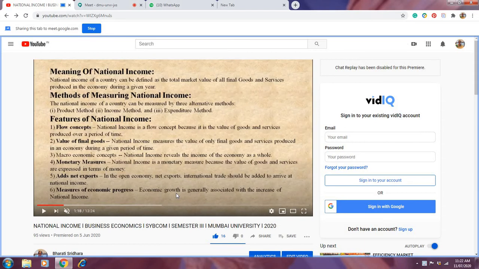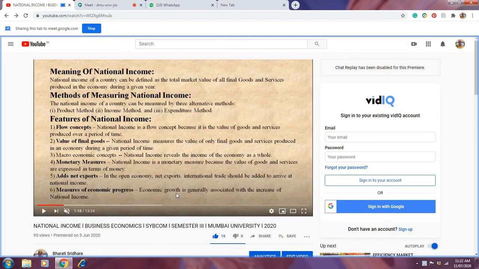Now the next characteristic is the addition of net exports. In the economy, which is an open economy, you know that, right? An open economy is an economy where there is import and there is export, so it is open to international trade.